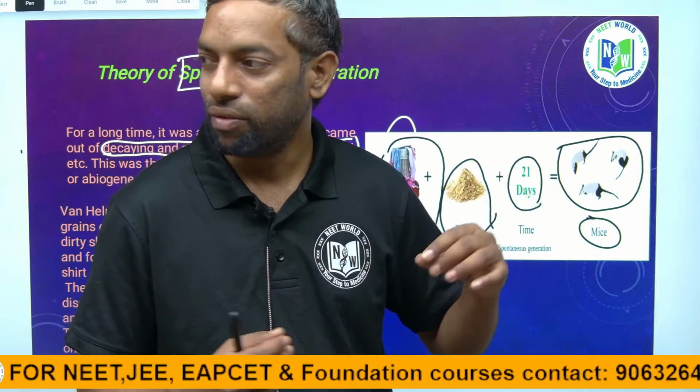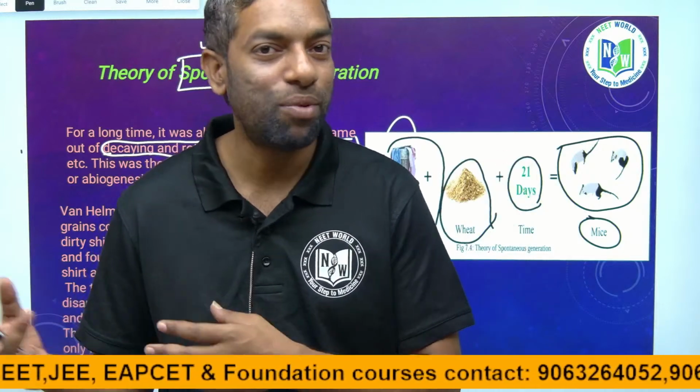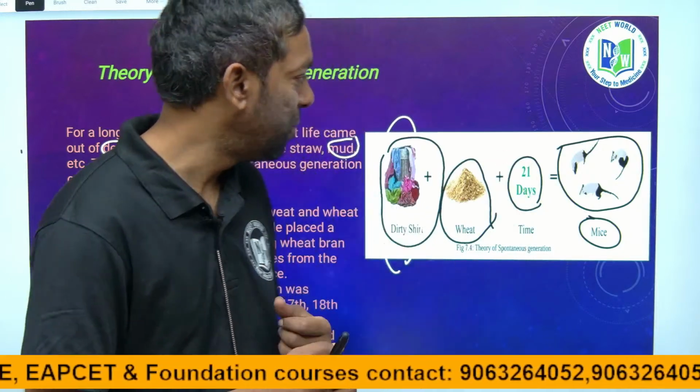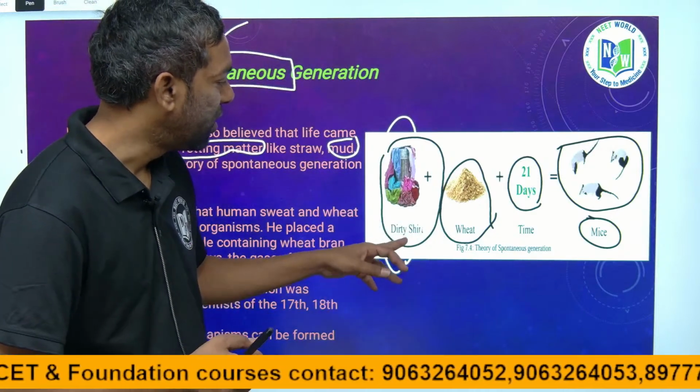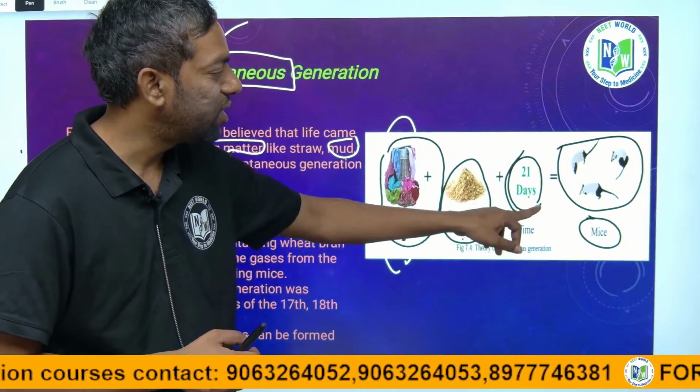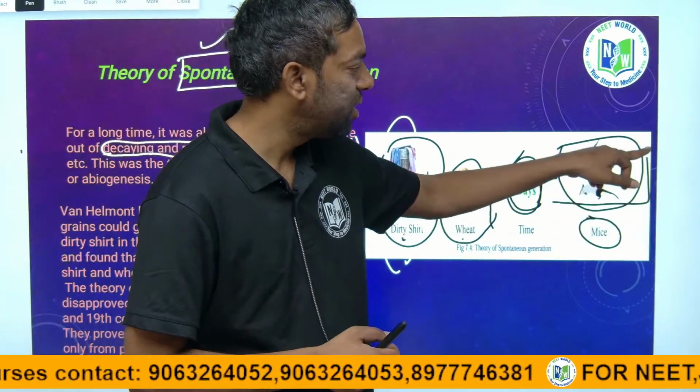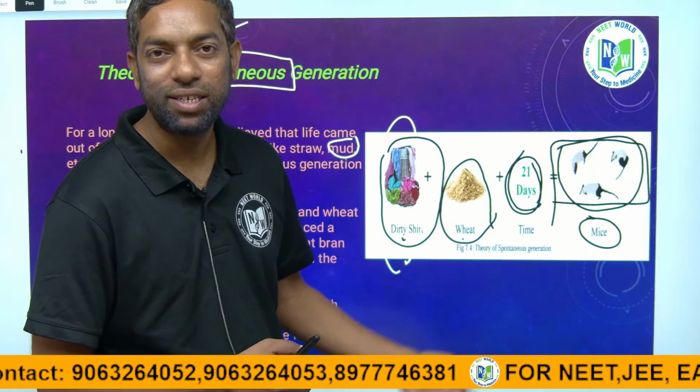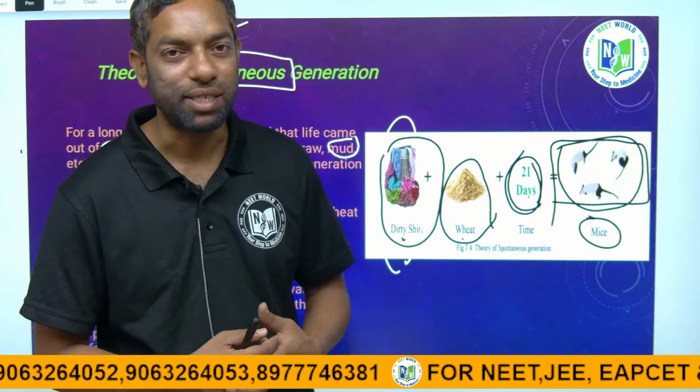As of now, the mud and water are highly polluted. Yeah, maybe life is there. The dirty shirt, wheat flour, after 21 days he observed the mice. How he observed mice, we don't expect.